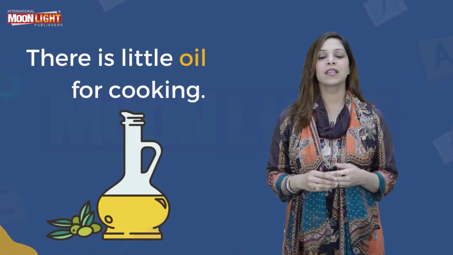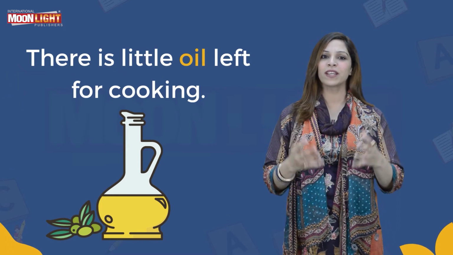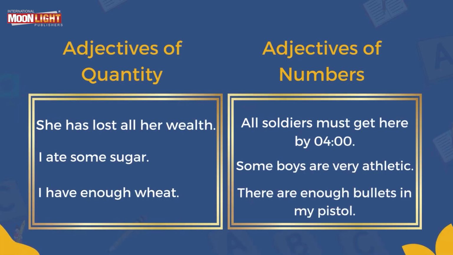The quantitative adjectives are used with the nouns that are uncountable. For example, there is little oil left for cooking. We cannot count the cooking oil, so we have used quantitative adjective with it. Whereas an adjective that modifies how many or in what order the person or thing is called the numeral adjectives. Numeral adjectives are always used with the nouns which are countable. Look at these examples. Adjectives of quantity and adjectives of number.